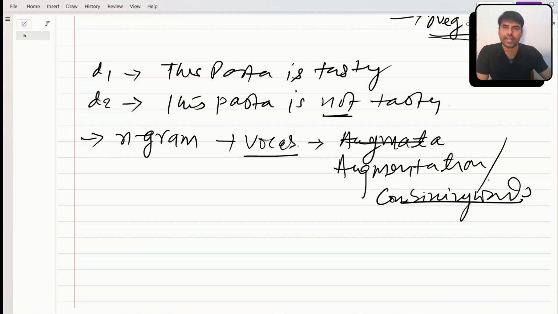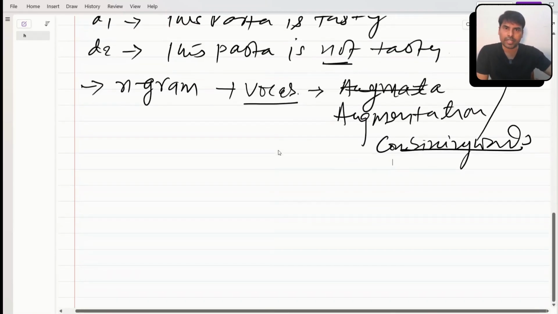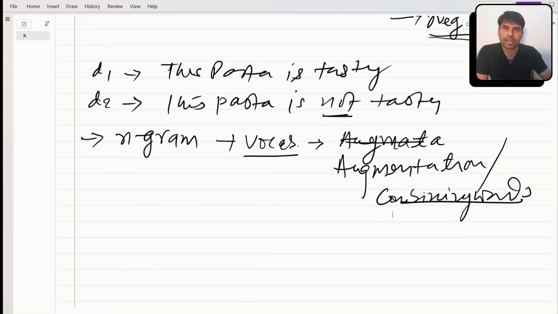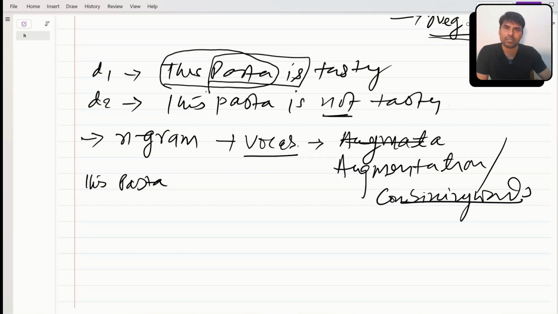Suppose I'm combining two words. That depends on how many words you want to combine, two words, three words. This totally depends. So let's suppose I'm combining two words. I combine "this pasta", then "pasta is", then "pasta is" this combination.